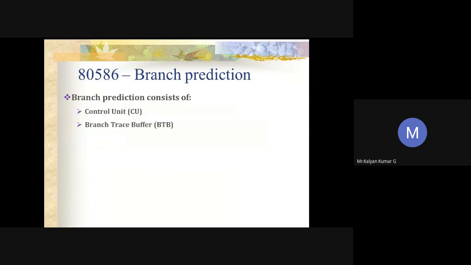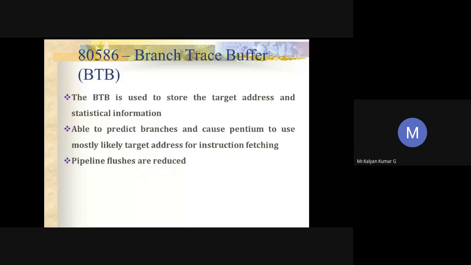So moving on to branch prediction. The branch prediction part usually consists of two units: one is the control unit, and another one is the branch target buffer (BTB). We'll see the function of each buffer. Before going to this, I just want to ask a question. What could be the drawback in the case of instruction pipelining? You all know what pipelining is.